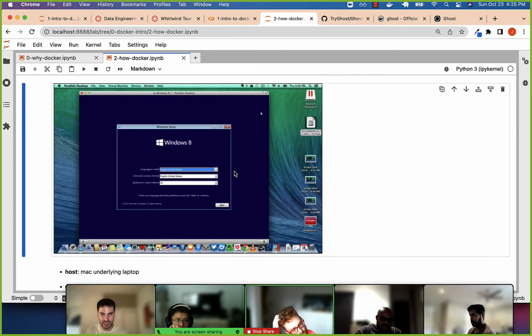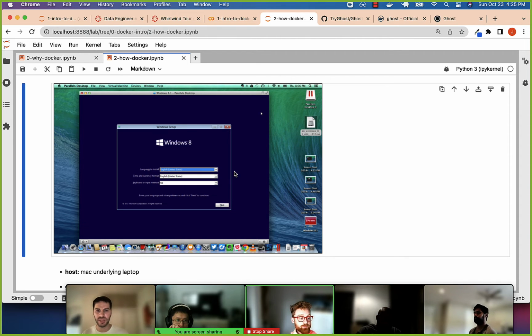And that could take up a lot of space. The other thing is, if you ever booted up Windows, it's been a while for me, but it takes some time to start up an entire operating system just for the purpose of booting up a website or launching some piece of software. So this is costly, mainly from a space perspective, but also from a time perspective.